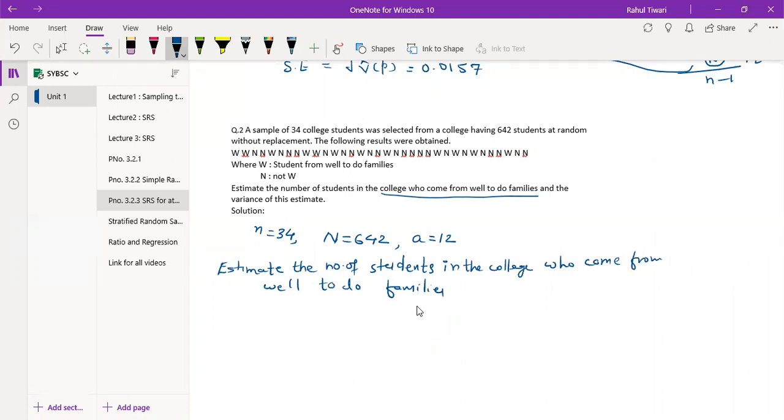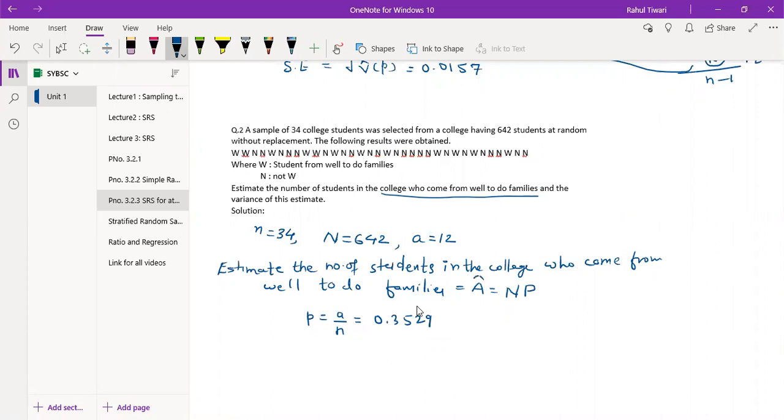Which is going to be capital A, and the formula which we already know is capital N into capital P. But what is the small p here? It is A upon small n. Just tell me the value of A upon small n. It is 0.3529. So this is the value of small p. But you want to estimate this value.